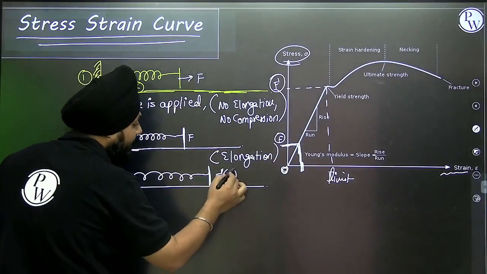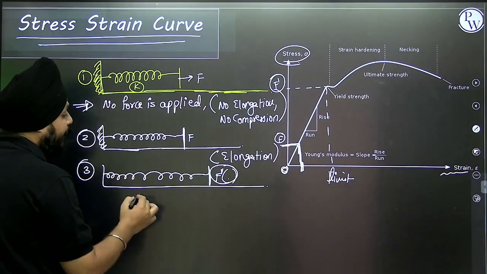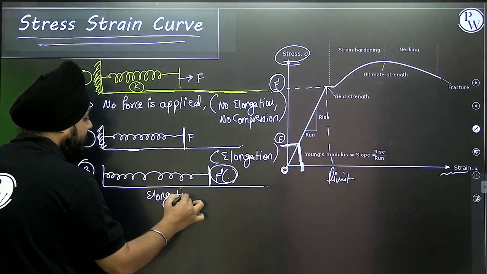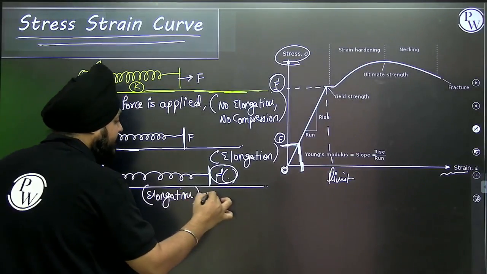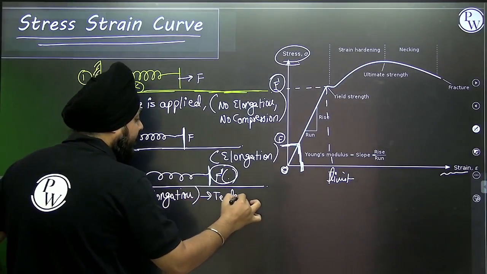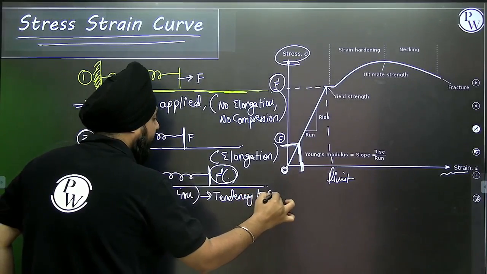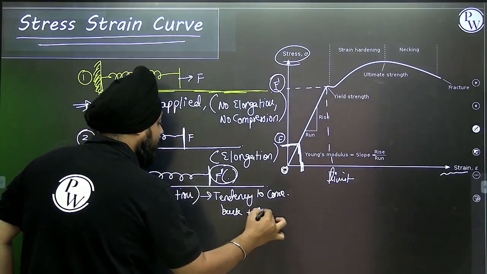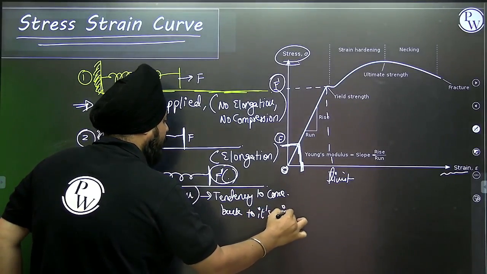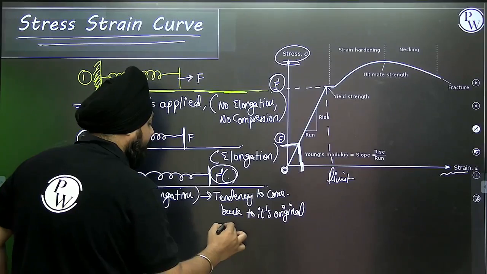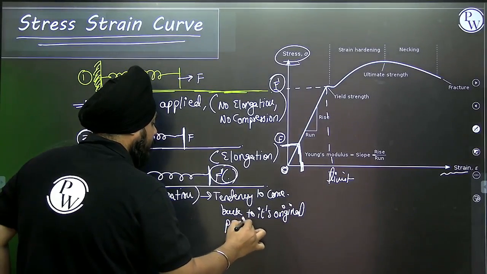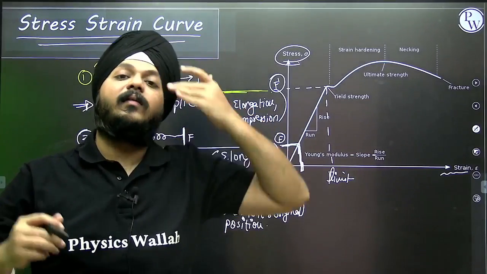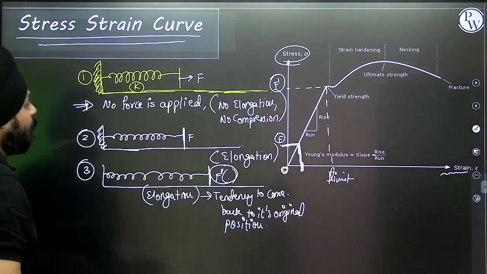Up to the maximum limit of F dash, this spring can elongate, and it has a tendency to come back to its original position.